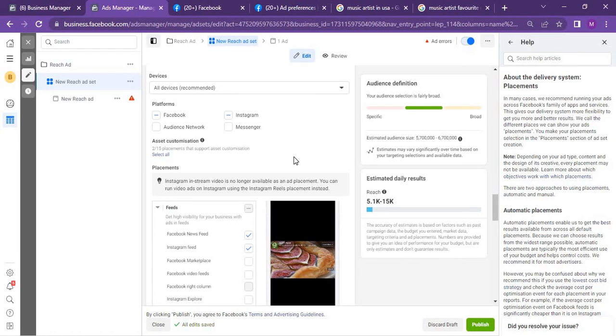You can go with manual placement separately. You can go with automatic placement separately. You can test Instagram placement. You can test Facebook placement to see which delivers best. You can actually go with CBO or ABO testing and see which one delivers best. Then you deactivate the rest and leave the placement that is giving you the best result from your ad. That is how to go about this split testing. Test different creatives, test different targeting, test different placements as well to see which does better for your campaign, and allow that particular placement to take authority on your ad and you fire it on.